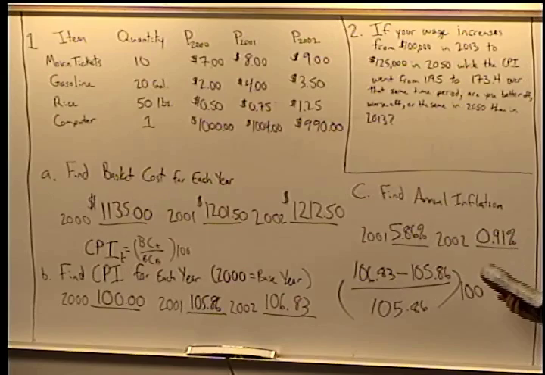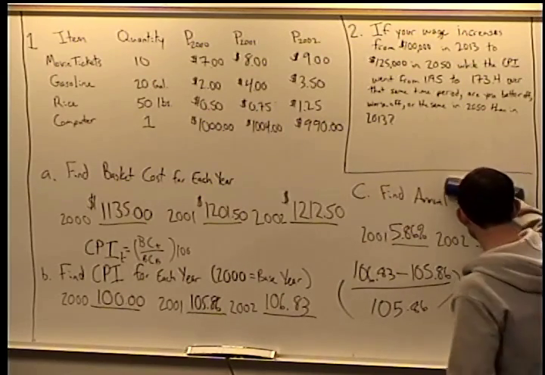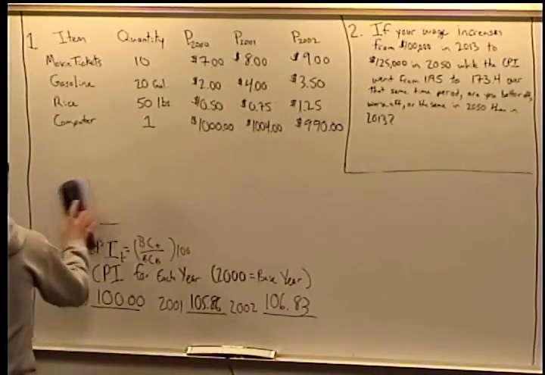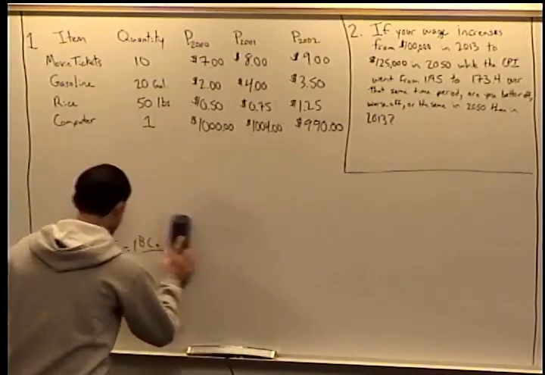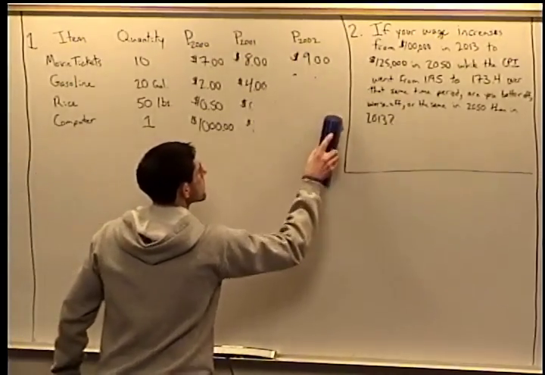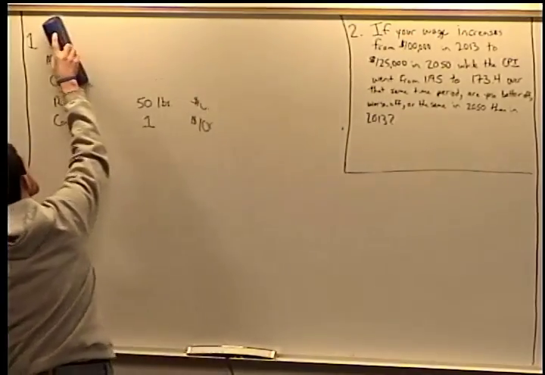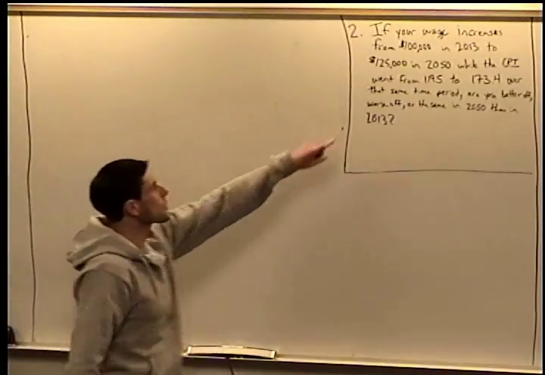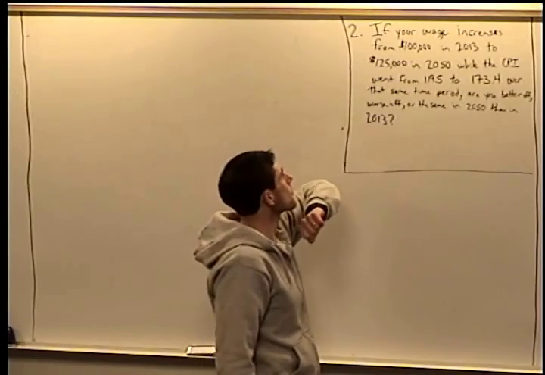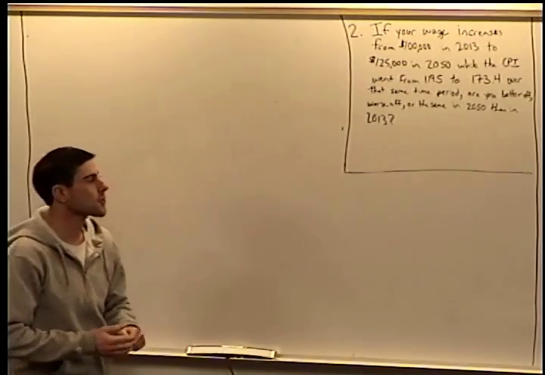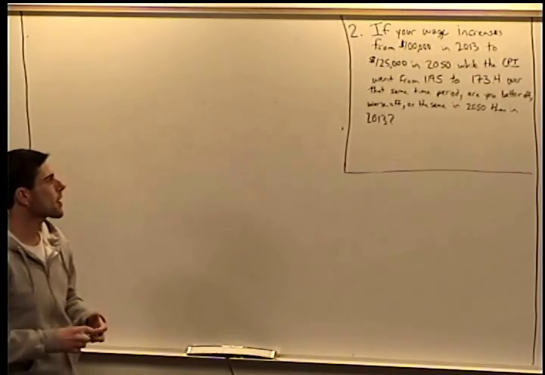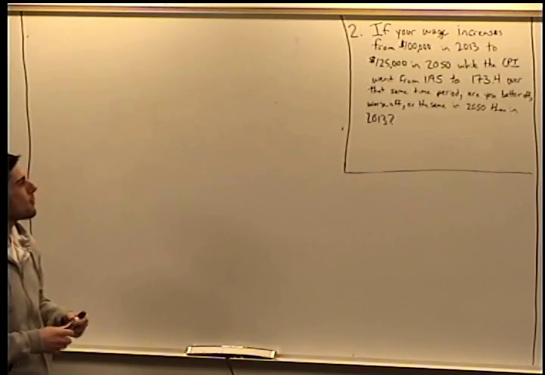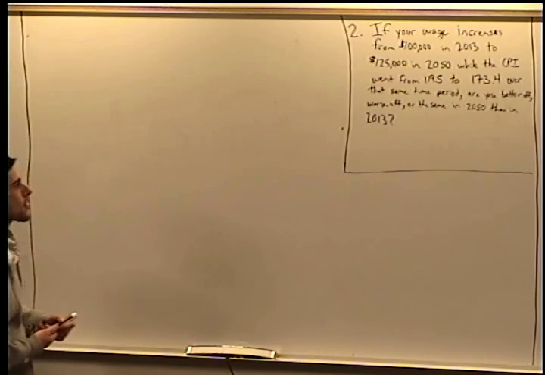Okay, so that answers question 1. Next, we want to go through question 2. So if our wage increased from $100,000 in 2013 to $125,000 in 2050, and the CPI went from 119.5 to 173.4, are we better off or worse off in 2050 than in 2013?